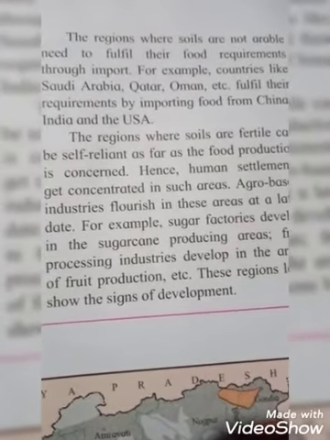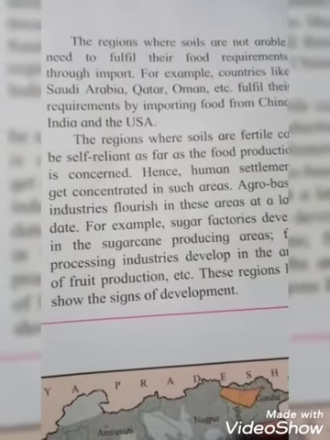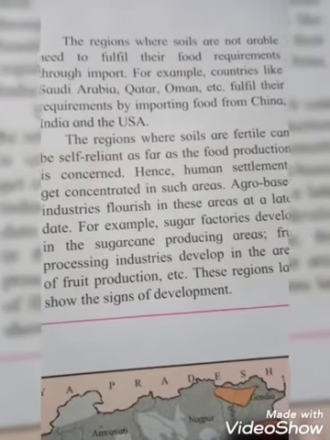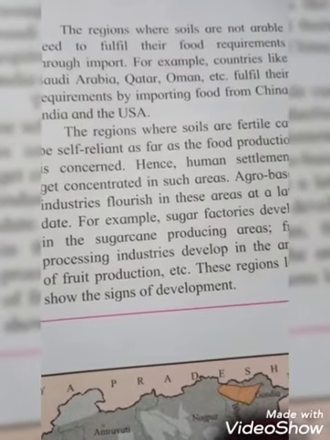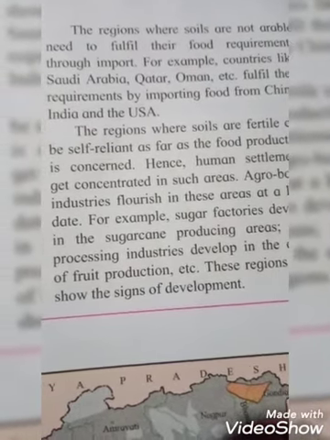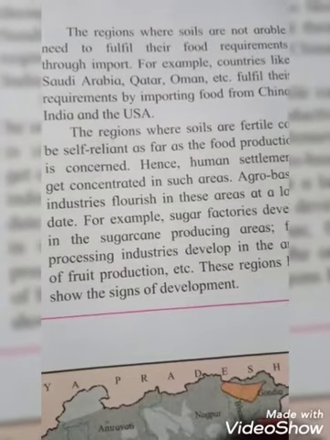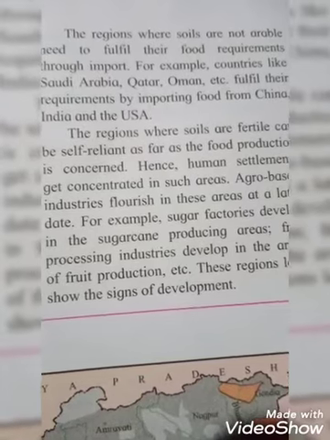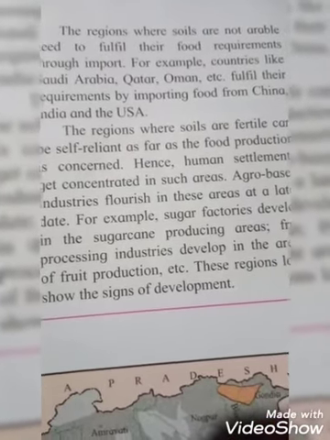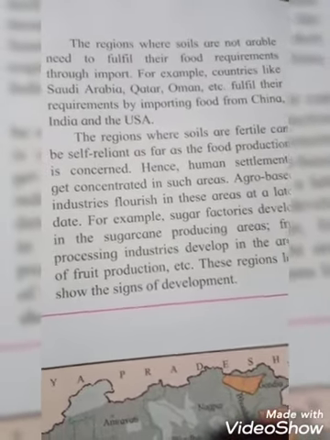And see students, in a place where the soil is not suitable for growing food, that means the soil is not good, on that place they fulfill their food requirement through imports. For example, countries like Saudi Arabia, Qatar, Oman, etc. They fulfill their requirement by importing food from where? From China, from India and the USA.